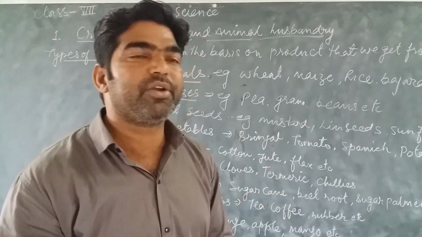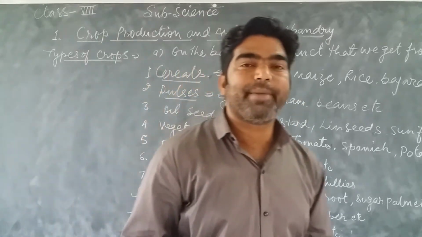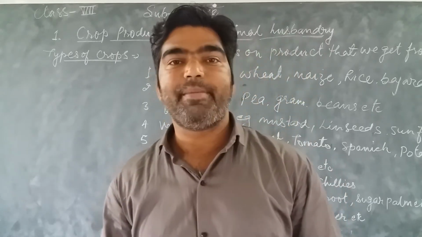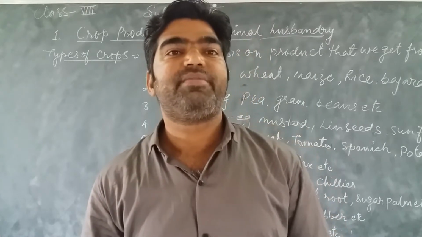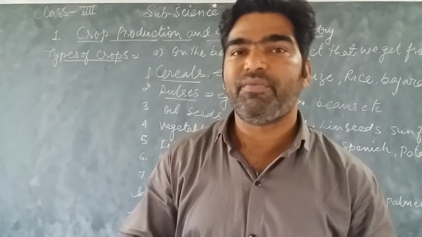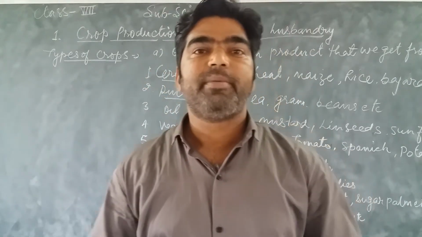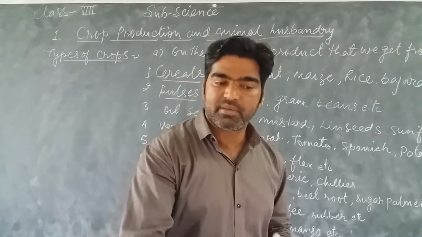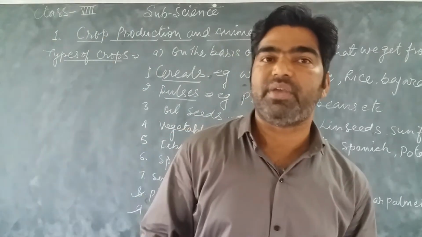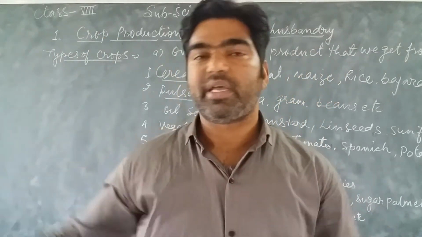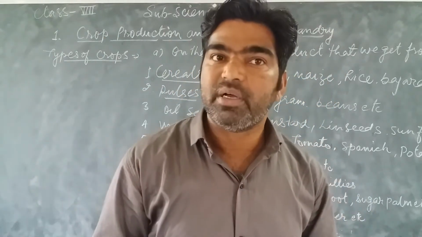Now next we are going to discuss the types of crops on the basis of climatic condition. You know that India is a vast land and it has various climatic conditions from one part to another part. In Rajasthan it is very dry and hot. If we go to the Kerala side, it is a wet and humid climatic condition.